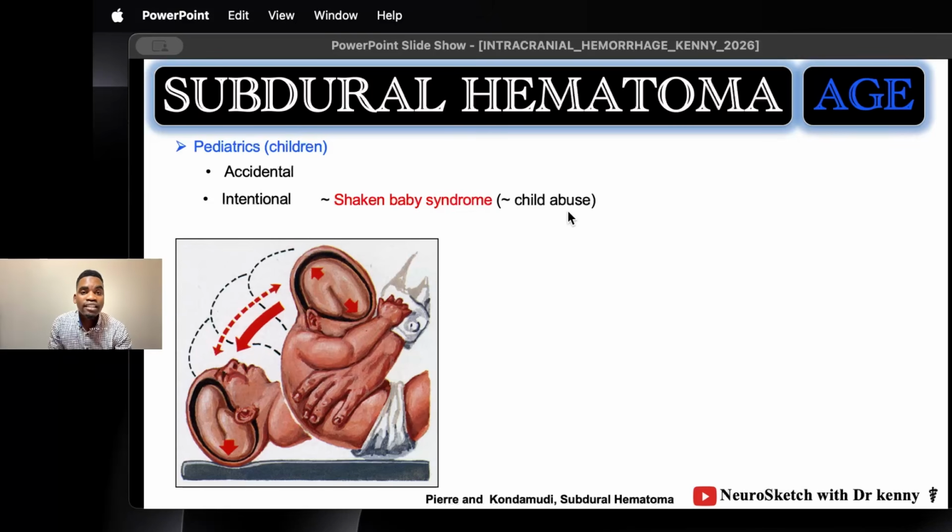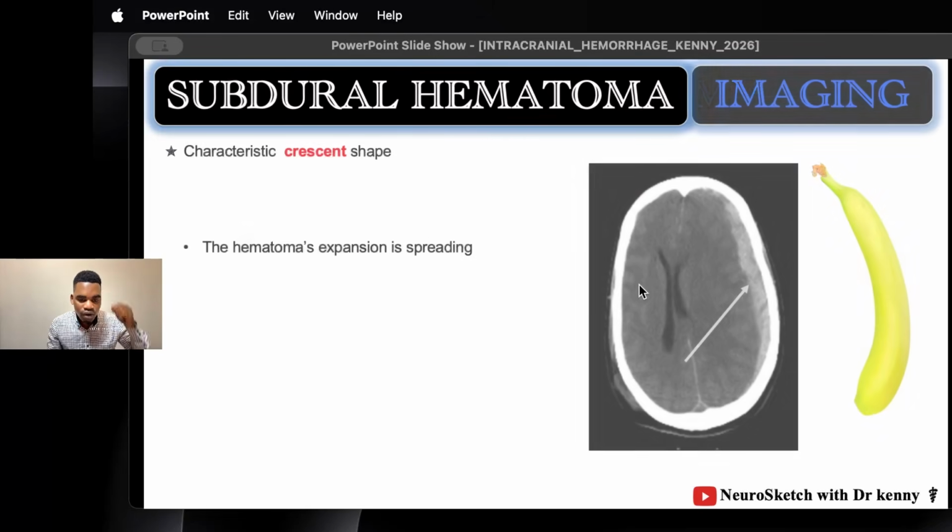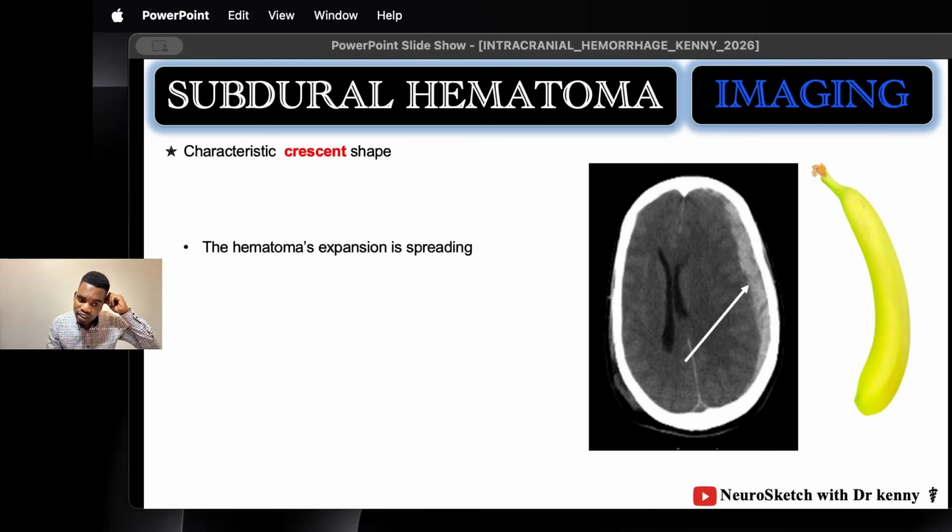And when you are examining children with this, what you see is retinal hemorrhage. Retinal hemorrhage is a classic sign of subdural hematoma in the pediatric population, and this is associated with child abuse, the violent shaking of the baby, which is called shaken baby syndrome. Okay. What are you going to see when you're doing imaging?